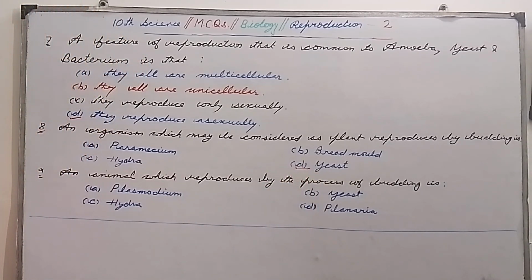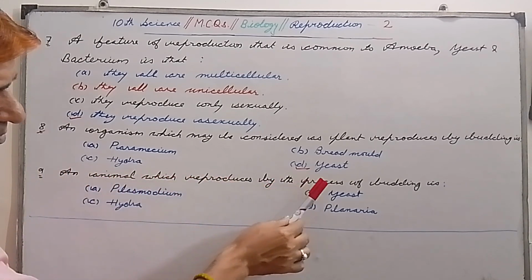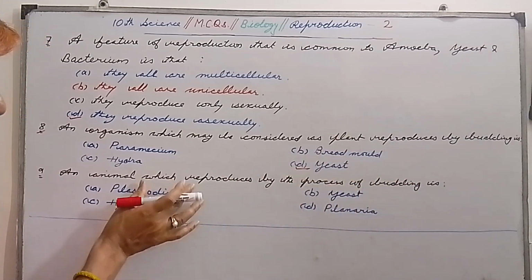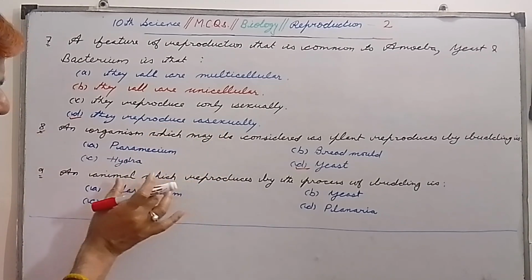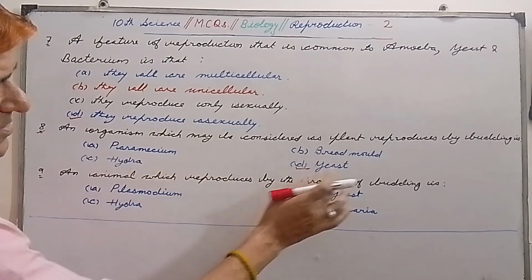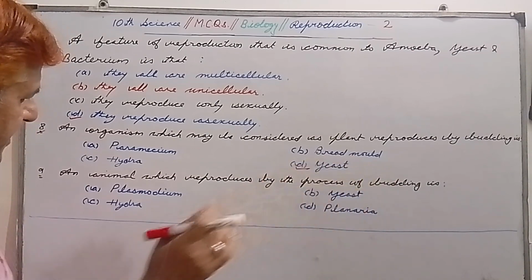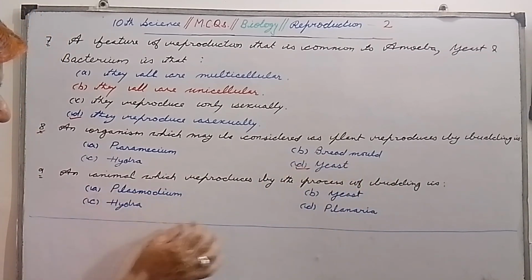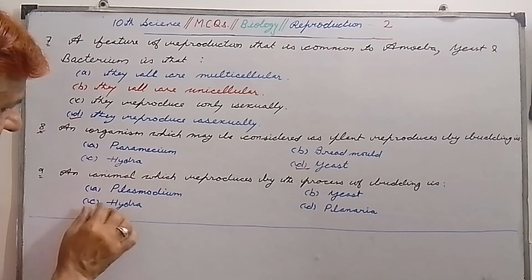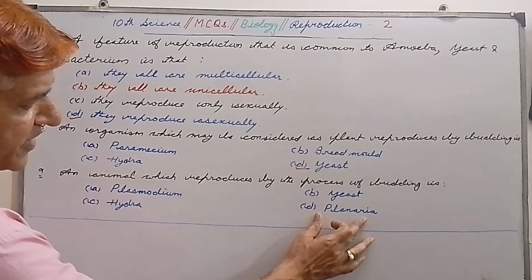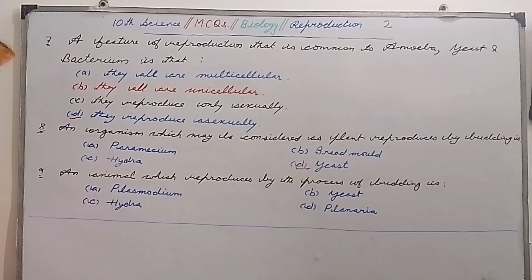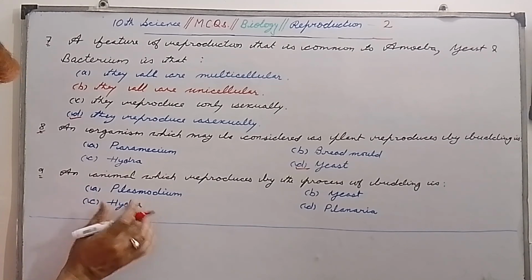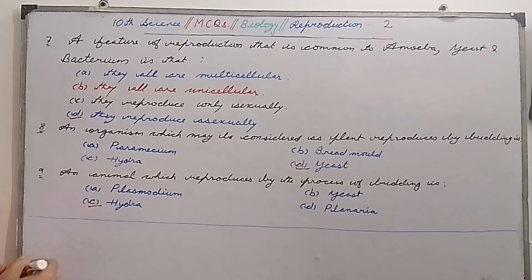Question number 9, last question but not the least. An animal which reproduces by the process of budding is. Now my dear students, in our question number 8 there was a plant actually. Now we have an animal which reproduces by the process of budding: A is Plasmodium, B is yeast, C is hydra and D is planaria. So my dear students, here the animal which reproduces by the process of budding is hydra. So C is the correct option.